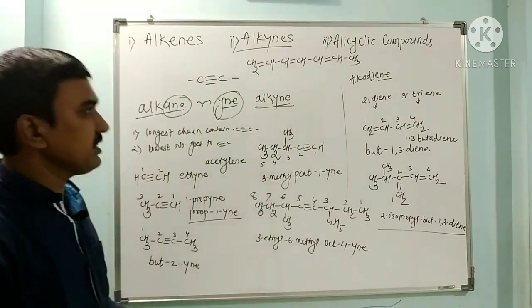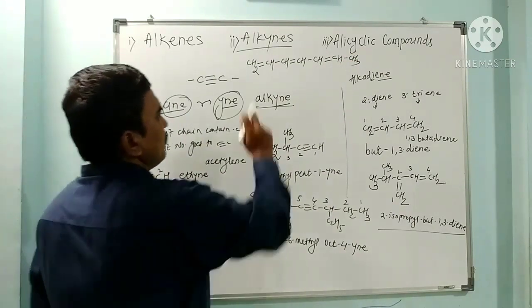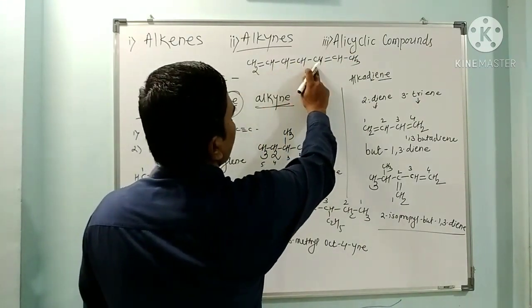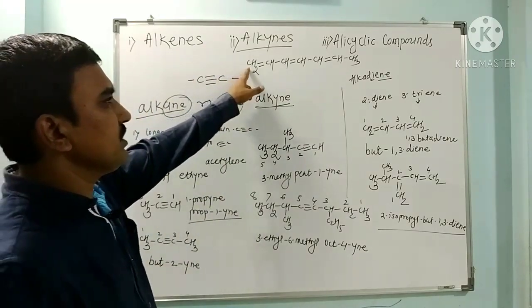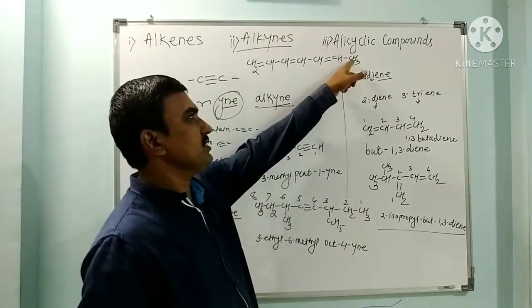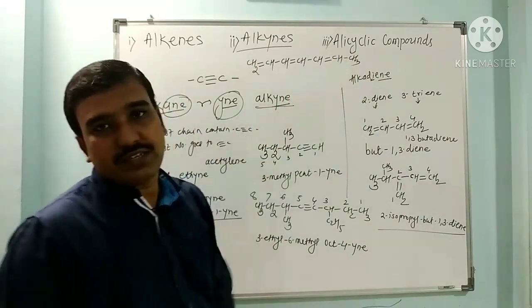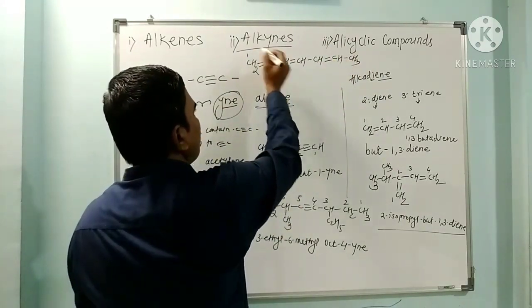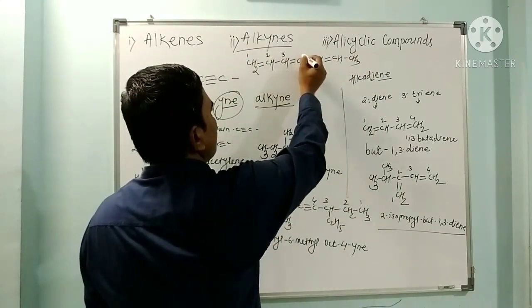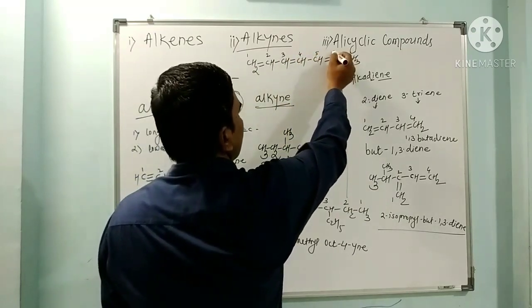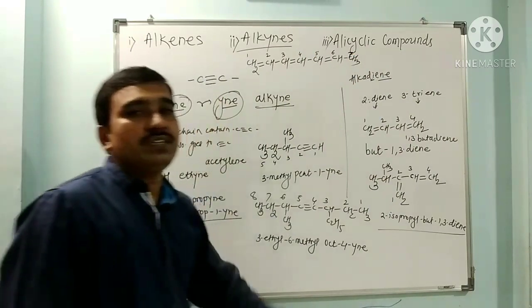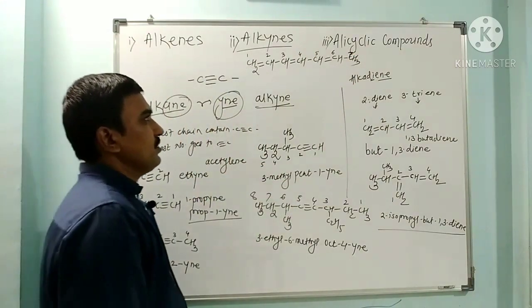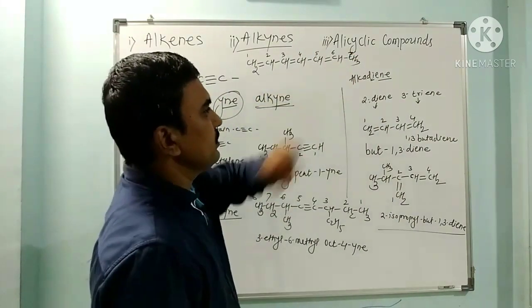Now see how many carbons are there in the straight chain: 1, 2, 3, 4, 5, 6, 7. If you start numbering from this side, the first is an olefinic carbon. If you start from the other side, the second will be an olefinic carbon. So here 1, 2, 3, 4, 5, 6 and here 7. So 3 double bonds are there, not a triple bond.